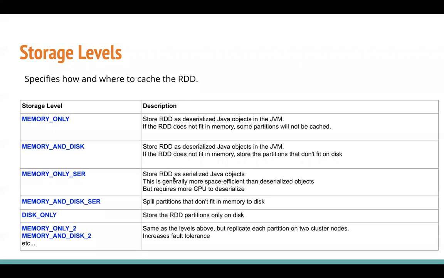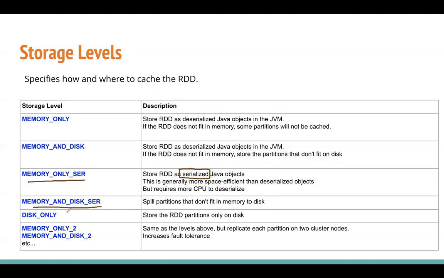The other option is to store data in a serialized format. So far we have talked about deserialized Java objects, but you can also store the RDD as a serialized Java object. In that situation, all the content of the RDD is going to be serialized as a single byte array that is going to have a lesser memory footprint. But if you want to access it, you will have to deserialize it back. So the CPU is going to be loaded in this situation, but the memory footprint will be reduced sharply. So you can choose memory only serialized or memory and disk serialized.